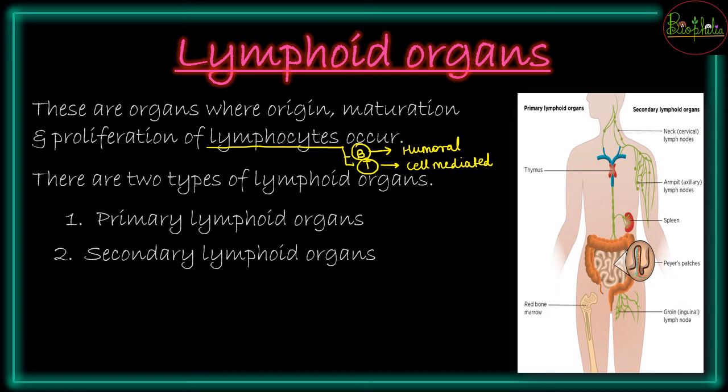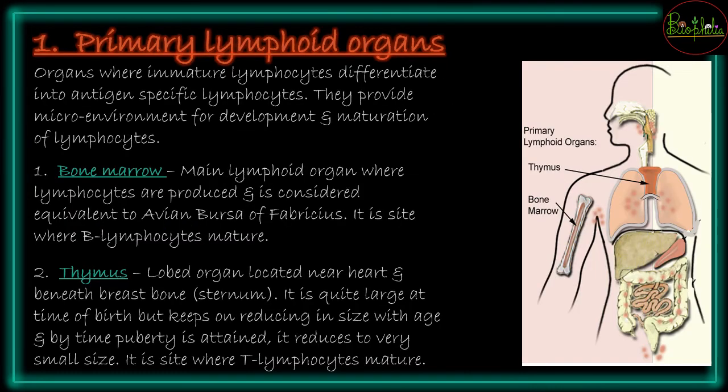So there are two kinds of lymphoid organs. The first is the primary, second is the secondary. So one by one we will discuss them in detail, that will help you to understand the difference. So primary lymphoid organs जो होते हैं, these are the organs which are going to produce the immature lymphocytes, and immature lymphocytes will be differentiating into antigen specific lymphocytes. These will also be providing the microenvironment so that these can develop, mature and then migrate to the secondary lymphoid organs.